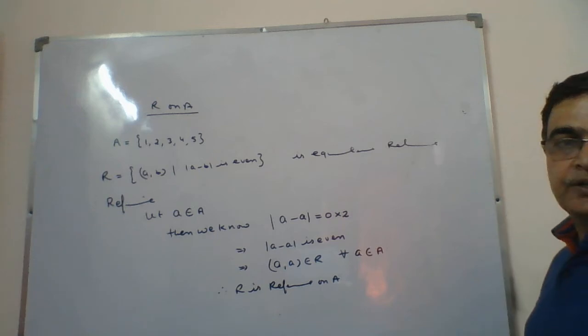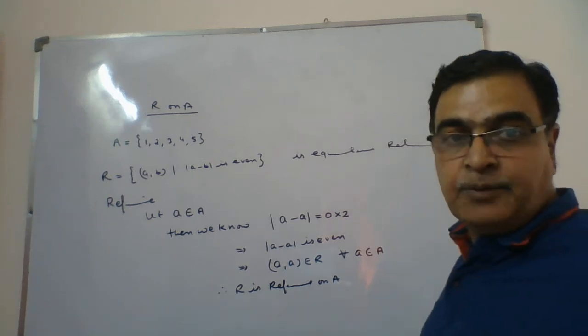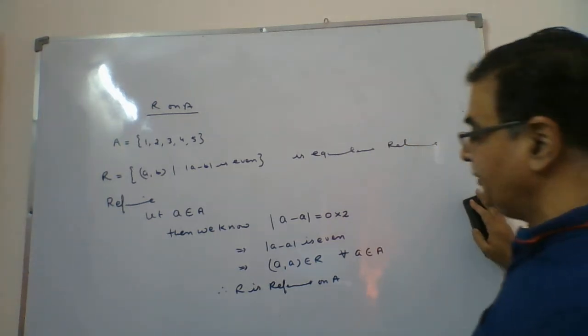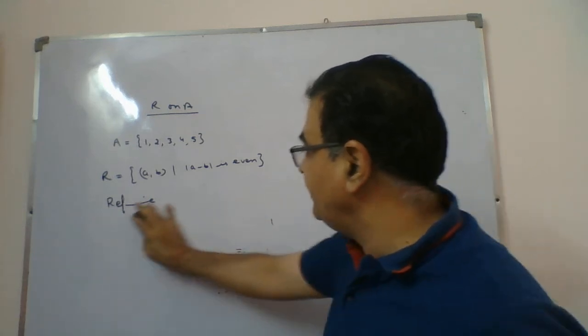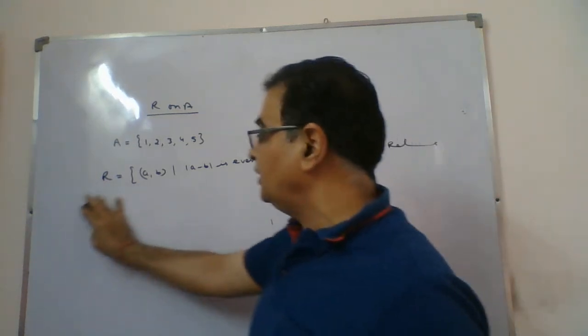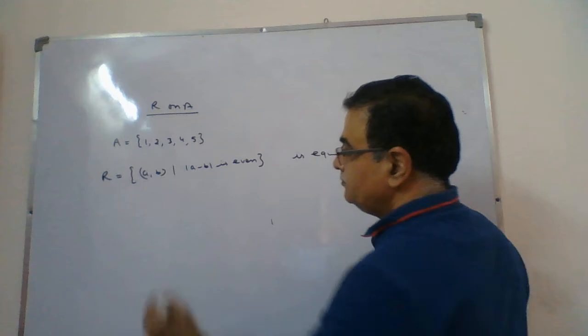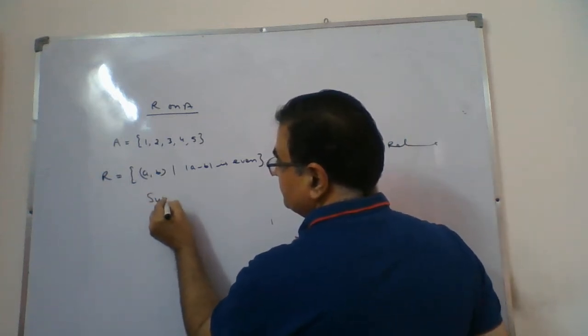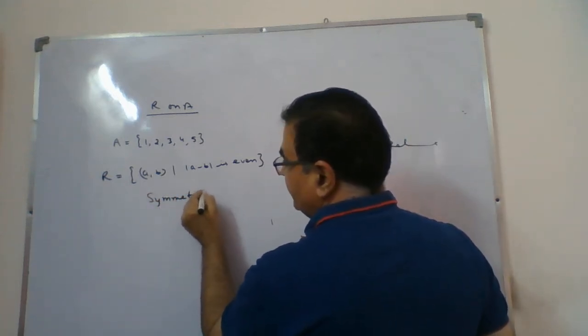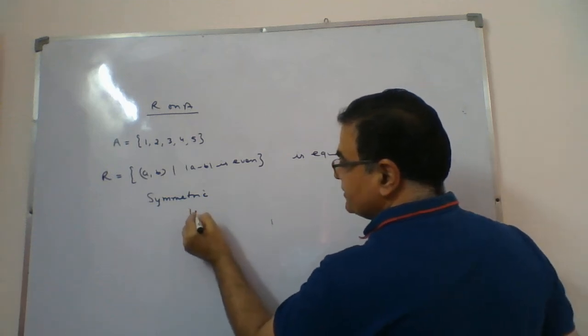So the first thing we got: R is reflexive on A. This is the first part. Then we go for the second part, that is symmetric. For symmetric, we take 2 members at a time. In symmetric, we'll start with this.